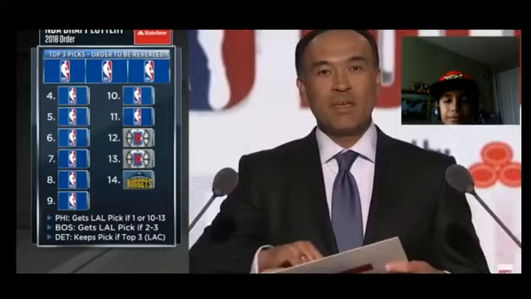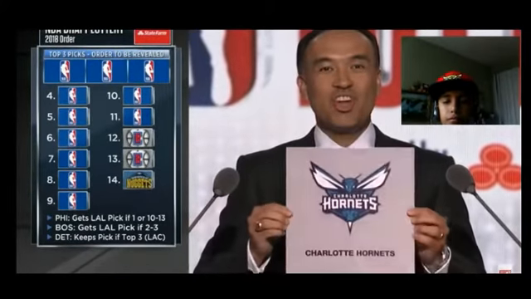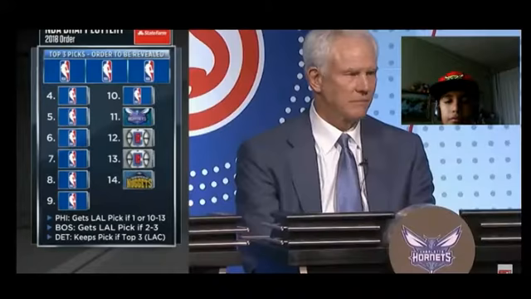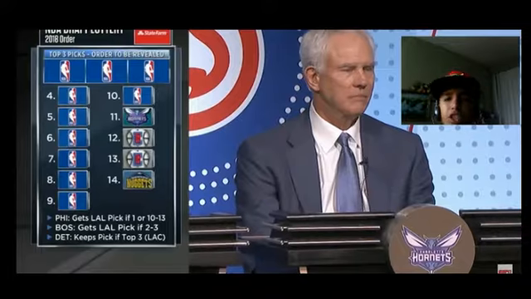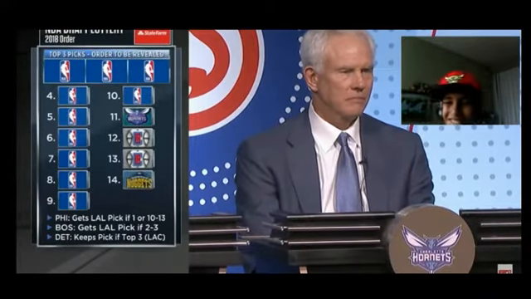The 11th pick in the draft will go to the Charlotte Hornets. Mitch Kupchak takes over as Charlotte's general manager and president of basketball operations. He won 4 titles with the Lakers as their lead executive.